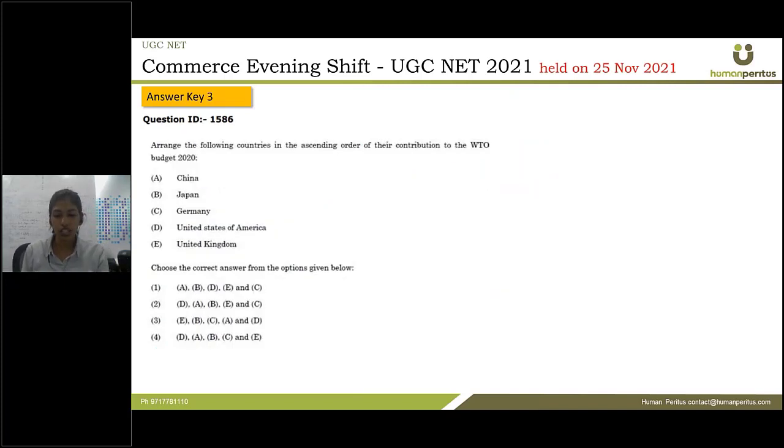Next is arrange the following countries in ascending order of their contribution to the WTO budget 2020.